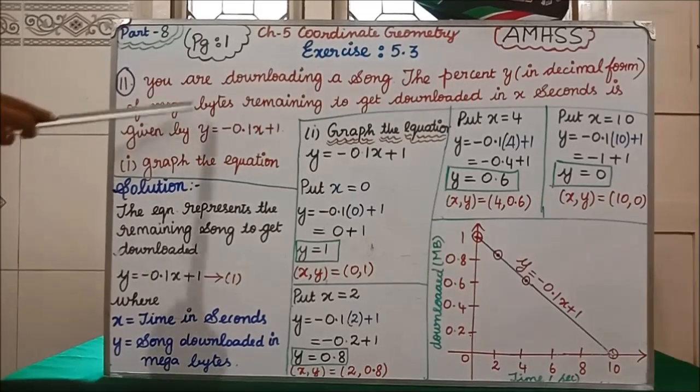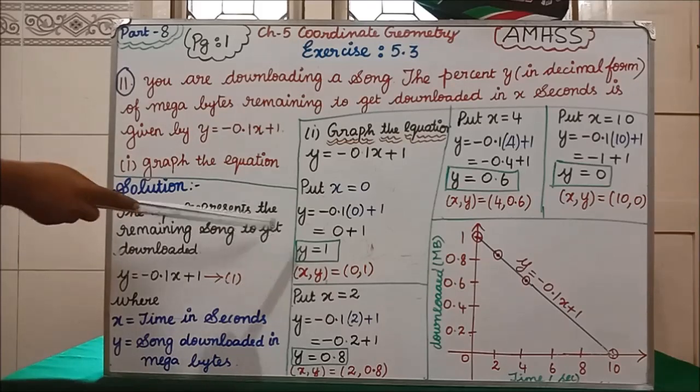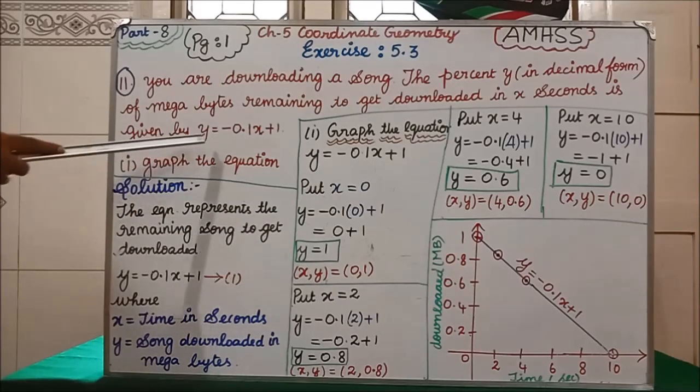But in the first subdivision, they are asking us to show the equation in the graph. Okay, so given the equation, EQN means in short form I have written equation, so you write it in full form. Clear? Now we'll start the solution. The equation represents the remaining song to be downloaded.